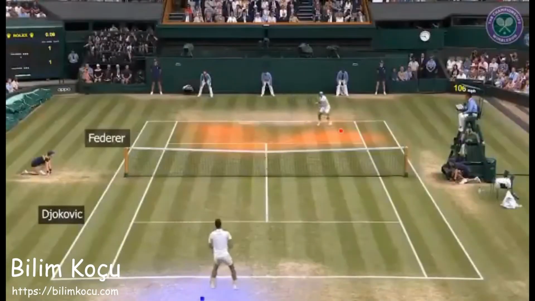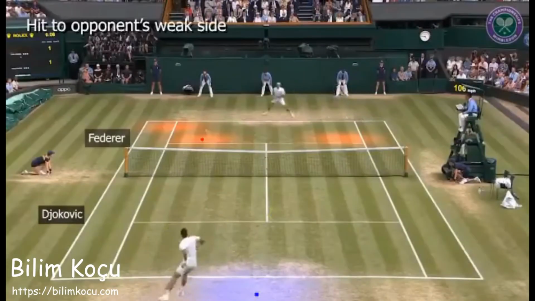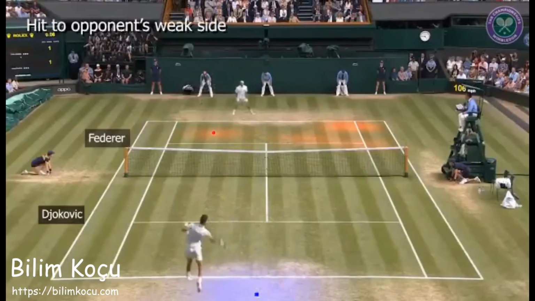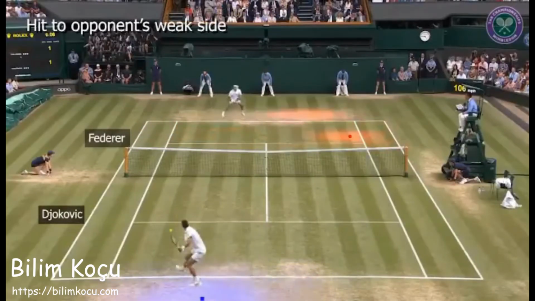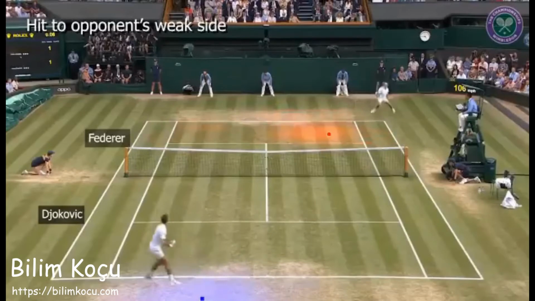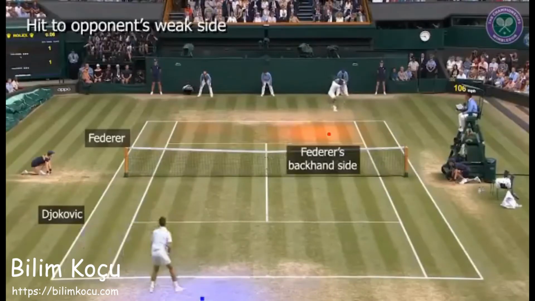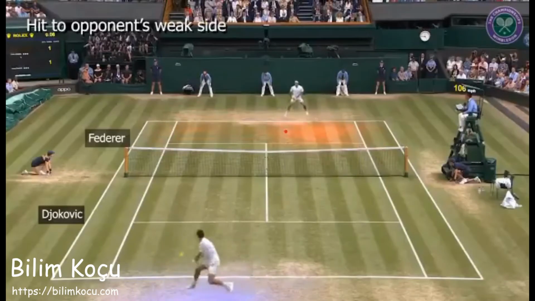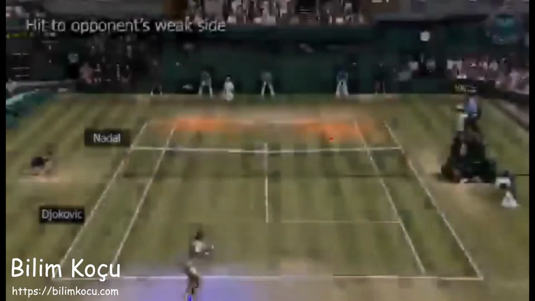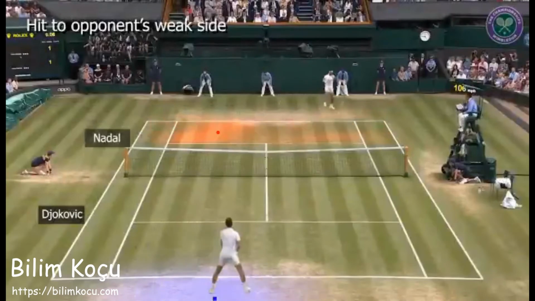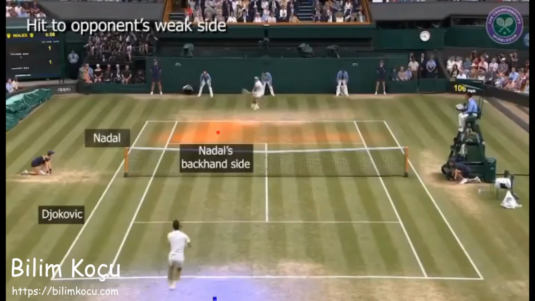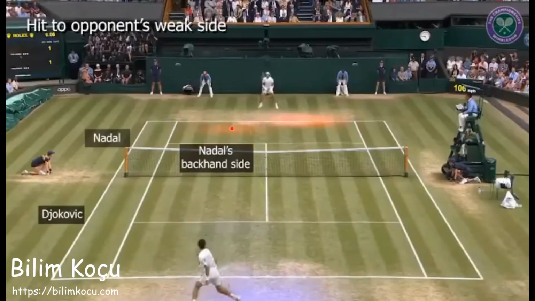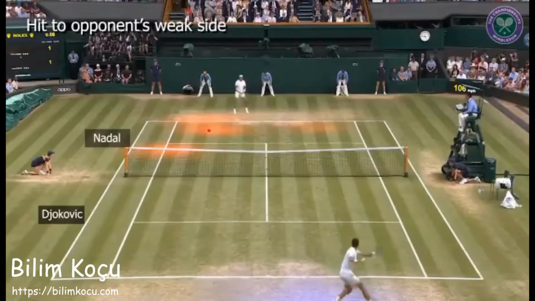These models capture common tennis strategies, such as a player hitting more shots to their opponent's weaker side. In this example, Djokovic, in the near court, prefers to hit the ball to Federer's backhand, so he directs more of his shots to the right side of the court. Against Nadal, who is a left-handed player, Djokovic's shots are more likely to go to the left side of the court, again targeting Nadal's backhand side.